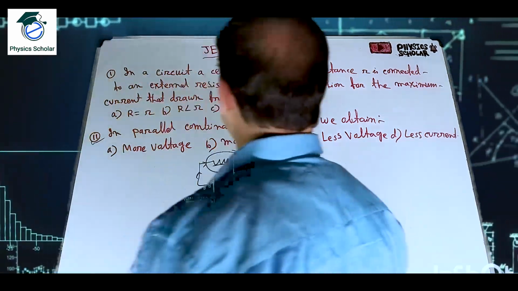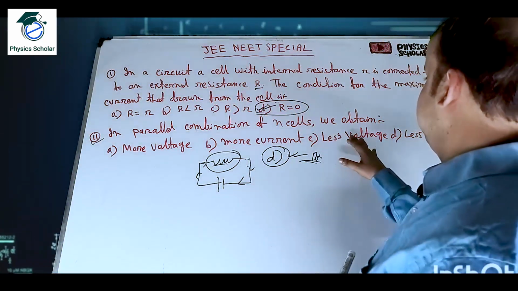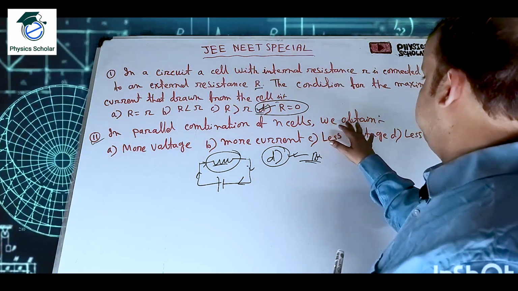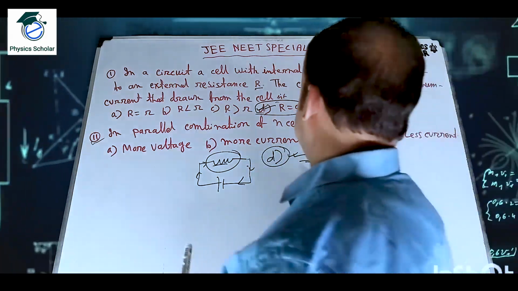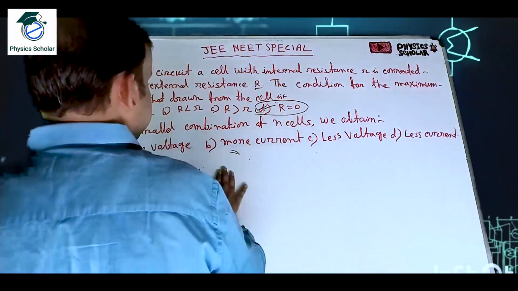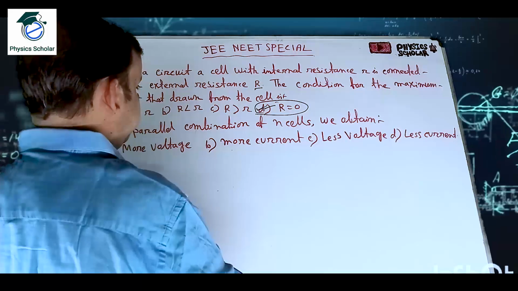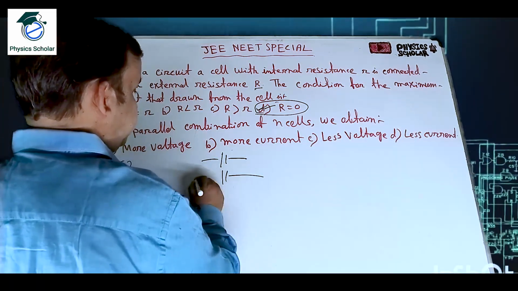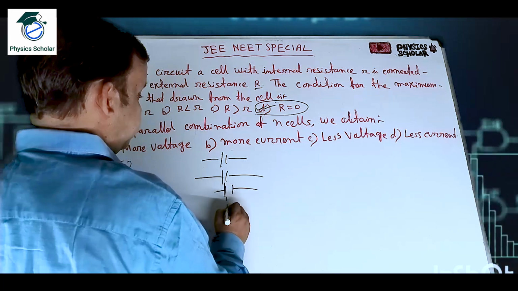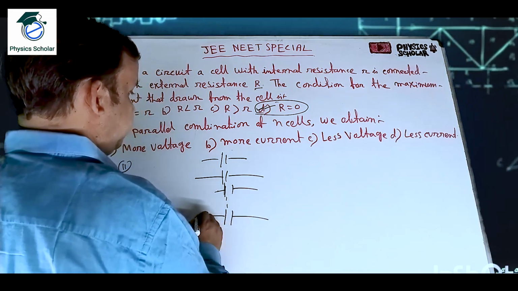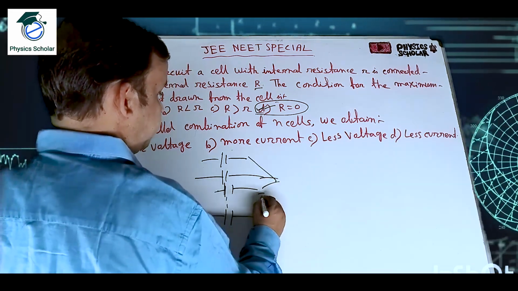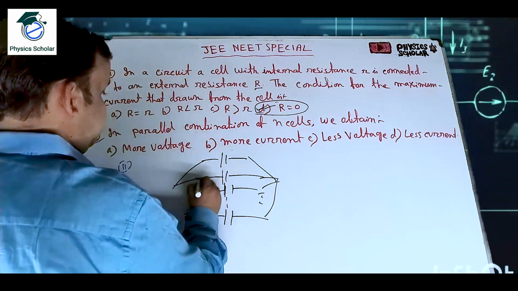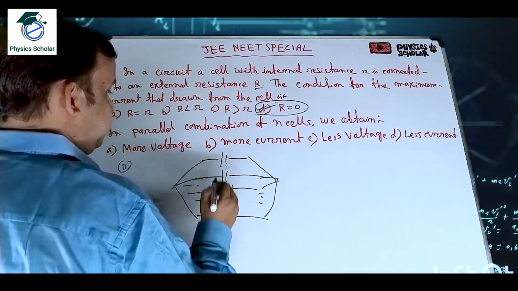Next, in a parallel combination of n cells, we obtain more voltage. Suppose n number of cells are there, up to n terms, and all are connected in parallel. Now what will be the correct option?